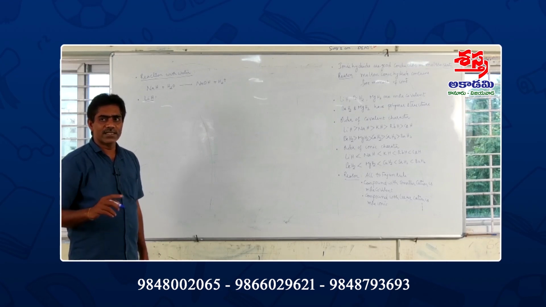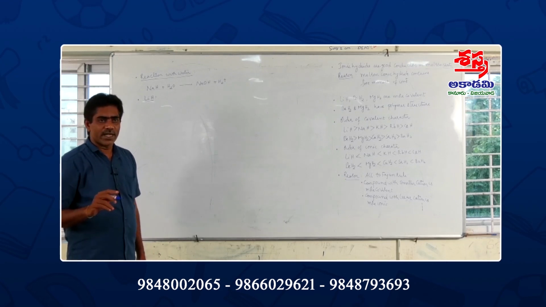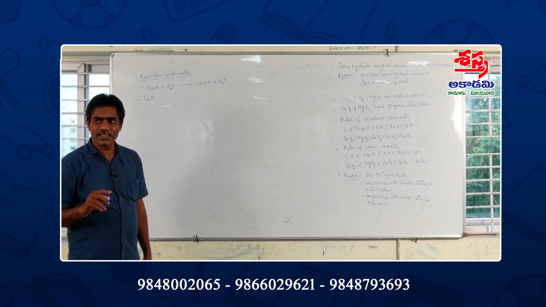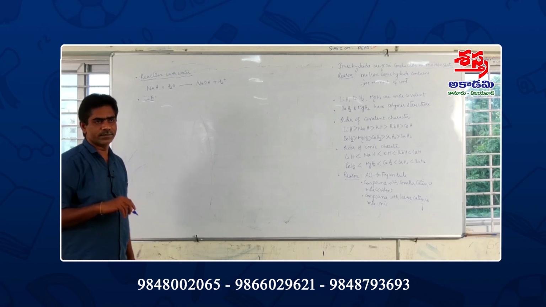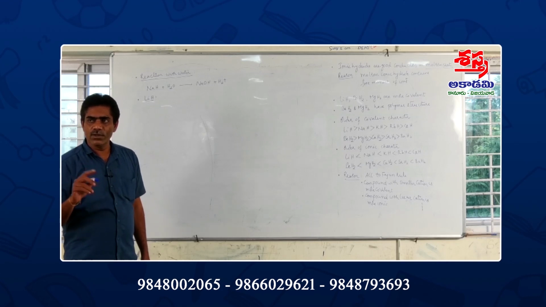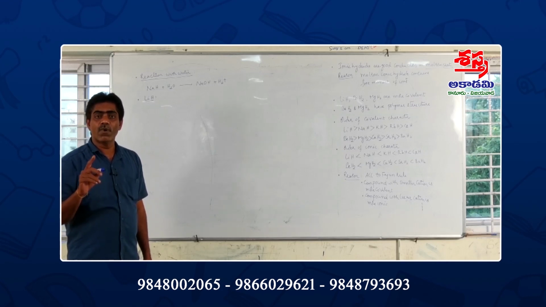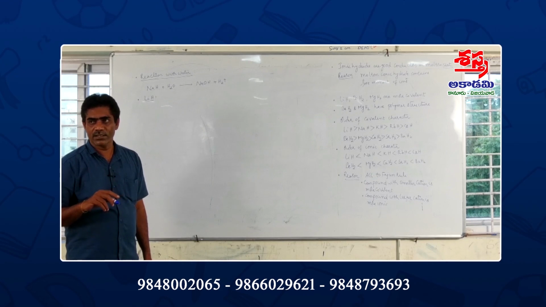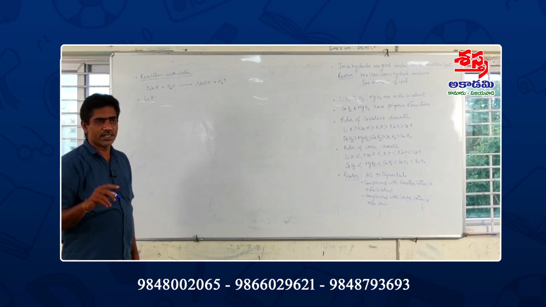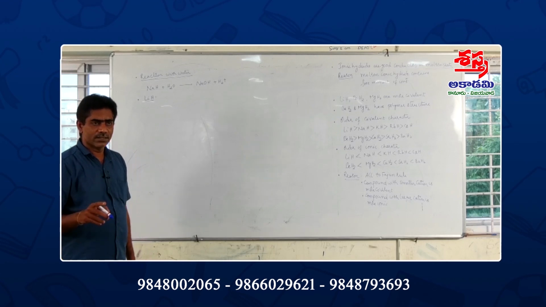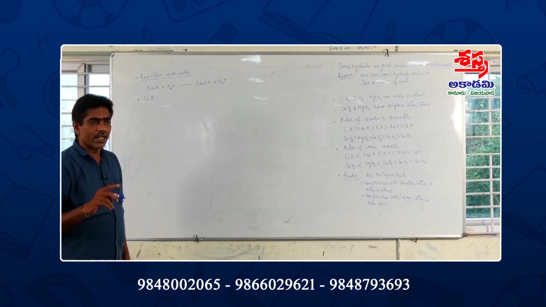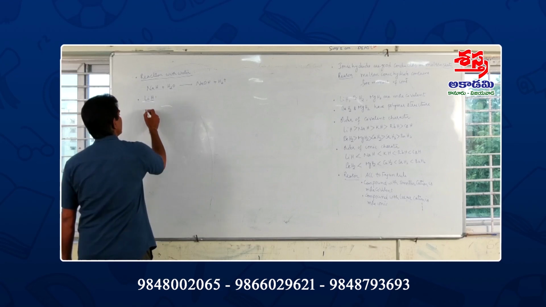The first character is, at moderate temperatures, lithium hydride is unreactive with oxygen and chlorine. Oxygen and chlorine have high bond dissociation enthalpy. Due to that, lithium hydride is relatively inert with oxygen and chlorine at moderate temperatures.